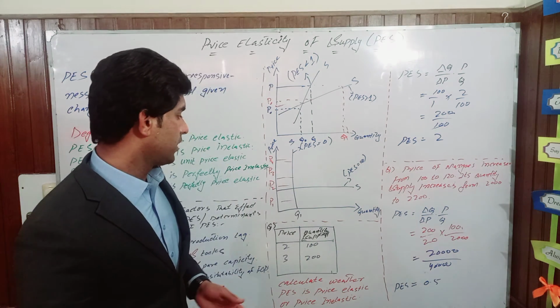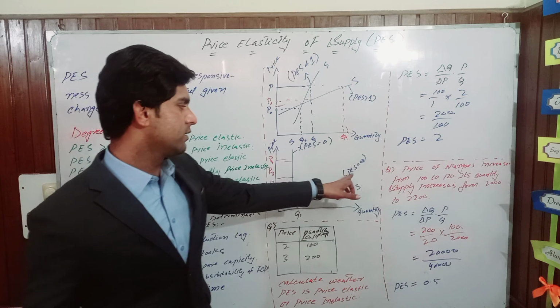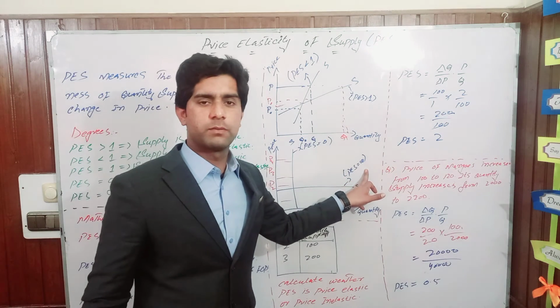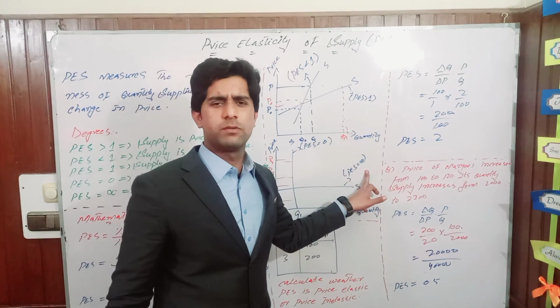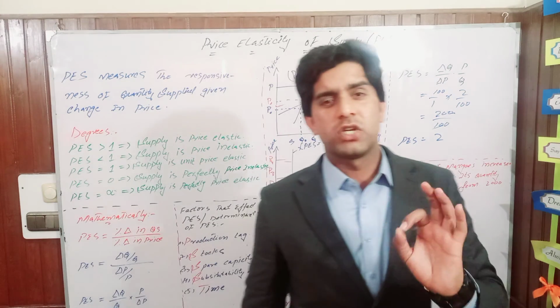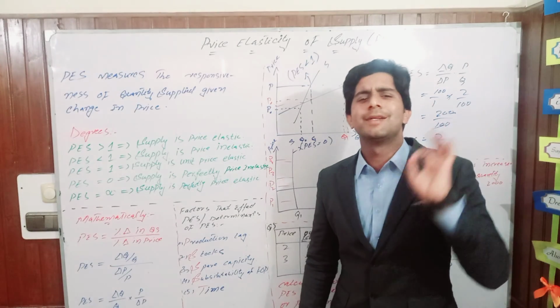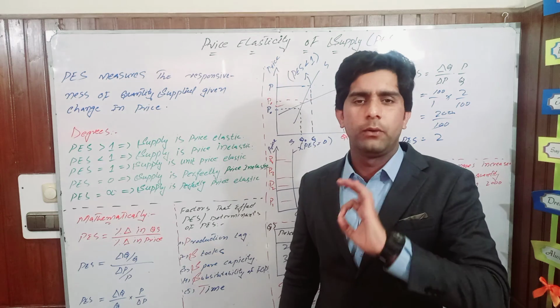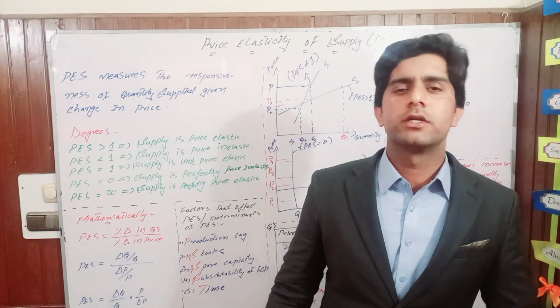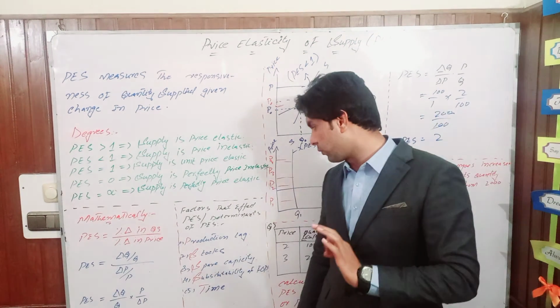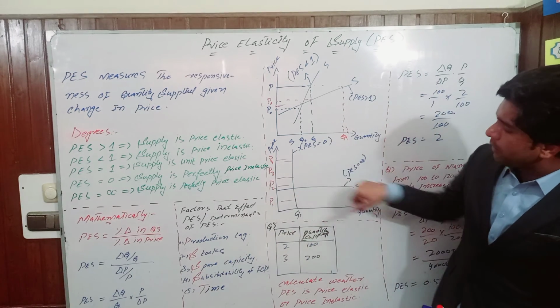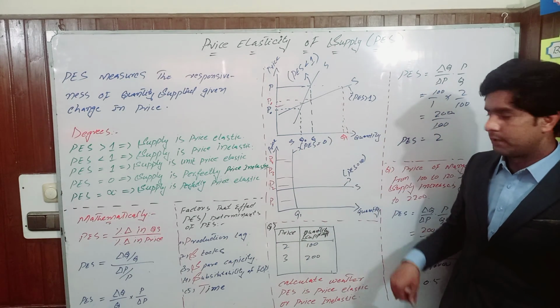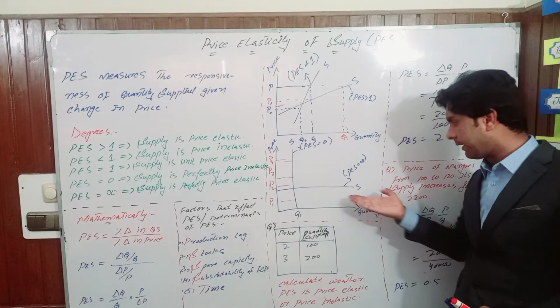Another extreme case that we have is when price elasticity of supply is equal to infinity. What does it mean? It means that a very minor change in price will bring a very large, immeasurable change in the quantity supplied. Then it is said to be perfectly elastic supply. Its curve will look like that, horizontal.